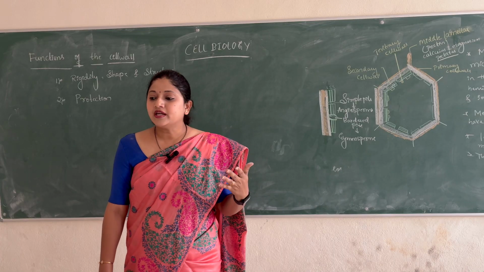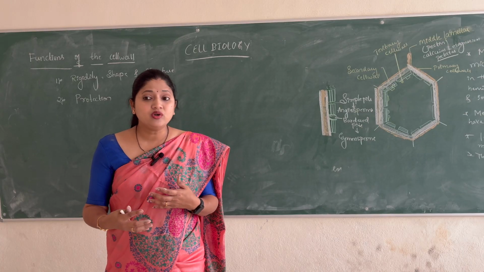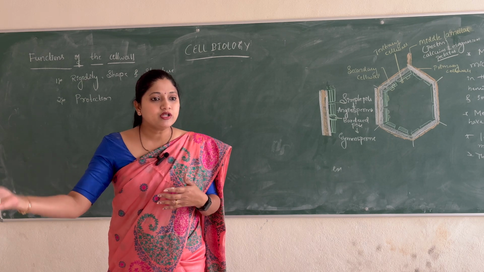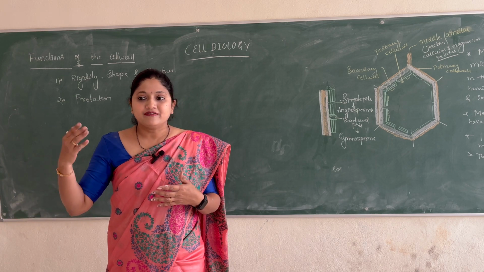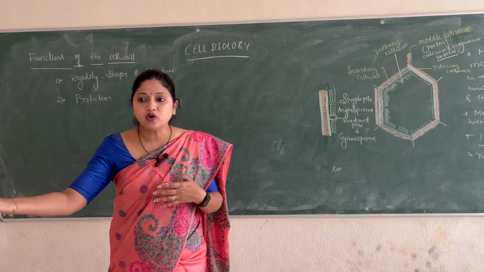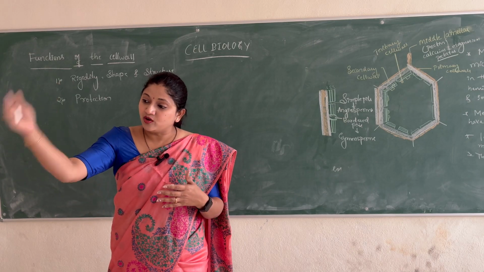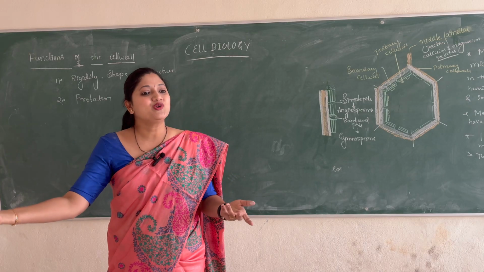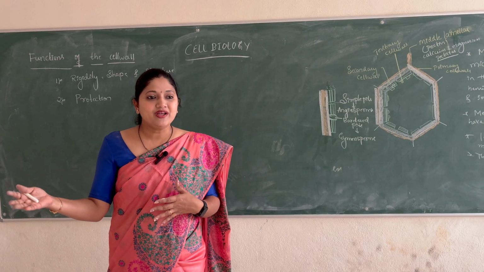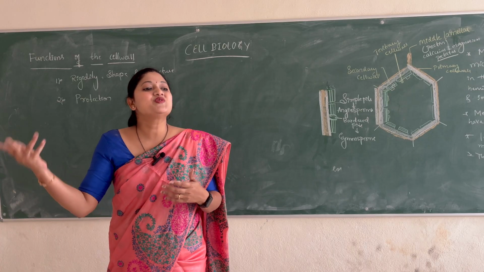See, if we or animals get to know there is some kind of infection spreading, some kind of danger, do we go to that place? If there is some infection spreading from that corner, do I go to that corner? No, we don't go because we know it. But if the plant is growing in that area, the plant has to grow. There is no other way. The plant cannot say that I won't grow in this place, like we say that we don't go to that place. It has to grow in that place.